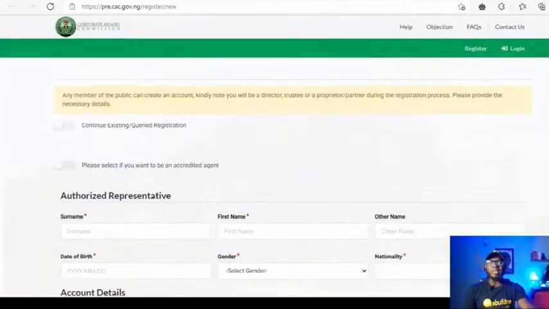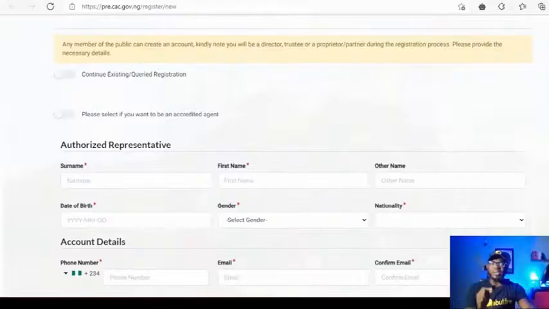All right. Now, before we go out of this page, you need to know one thing. You can see here, any member of the public can create an account. Kindly note you will be a director, trustee, or a proprietor partner during the registration process. Please provide necessary details. So if you are creating an account here, it means that you're one of the owners of the business. If you want to be the sole owner of it, or you have partners, it means you're part of it. So any detail you're entering here is going to be part of the business name registration,